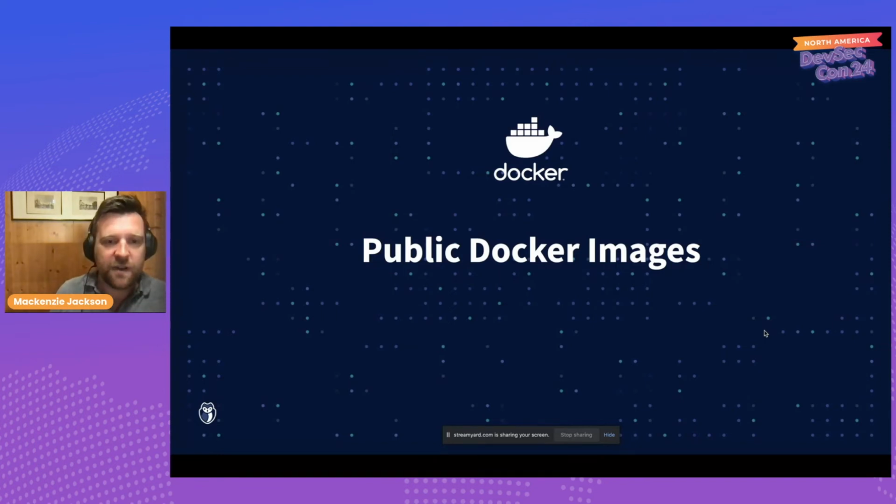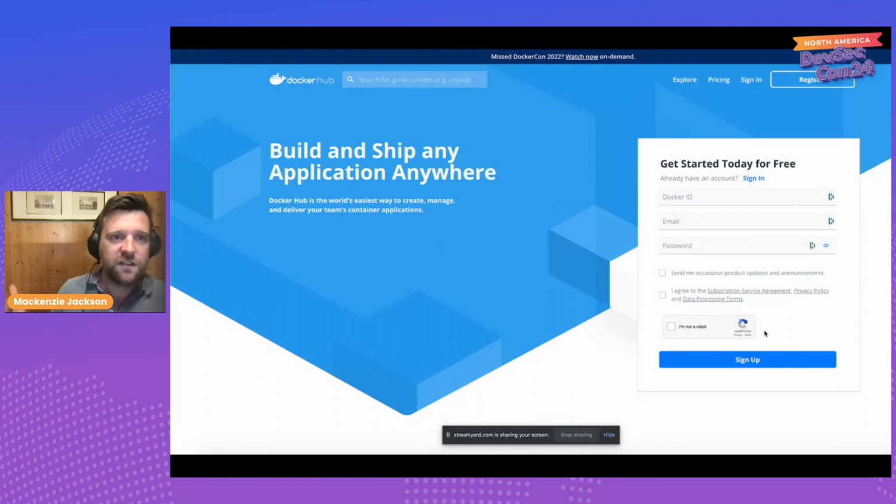Now, the other area where we find secrets that we talked about is inside public Docker images. So this is Docker Hub. dockerhub.com is the largest place that you can store your Docker images, and there's over 8 million Docker images that are currently available on Docker Hub. And this is actually where you would download the code Docker image.